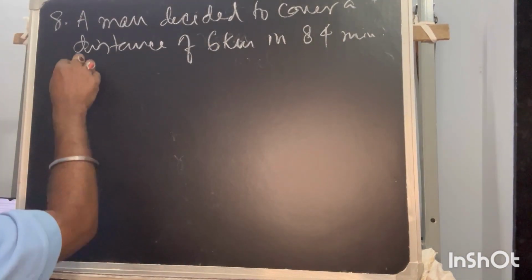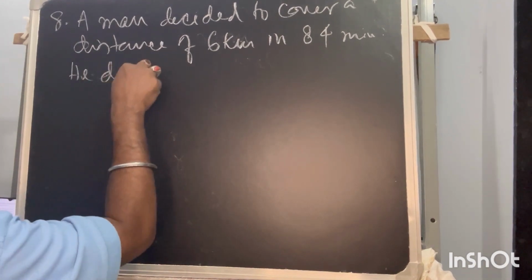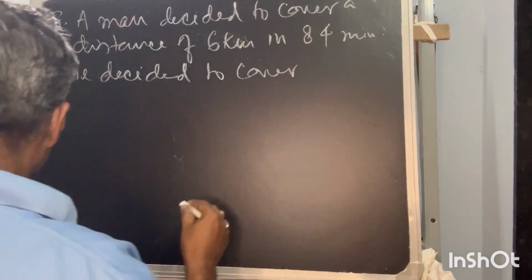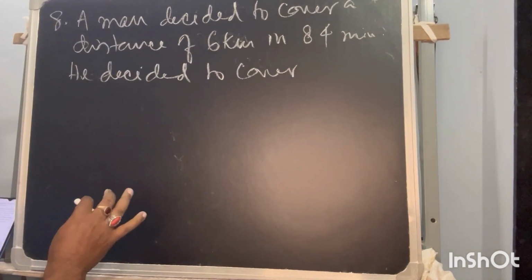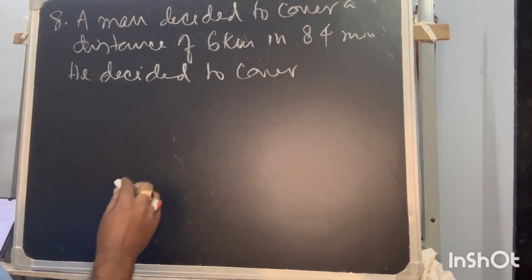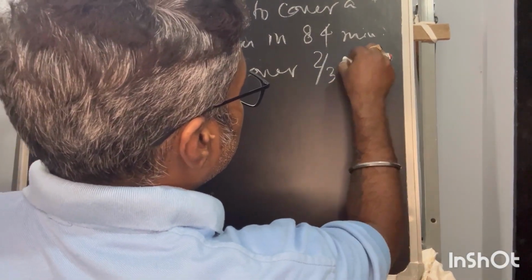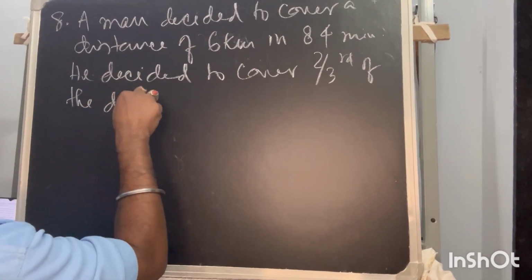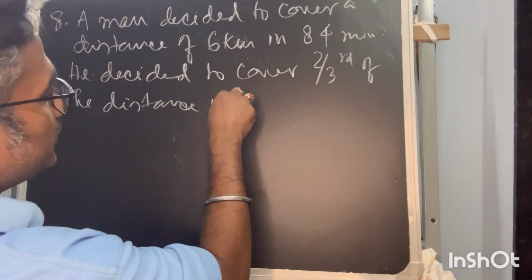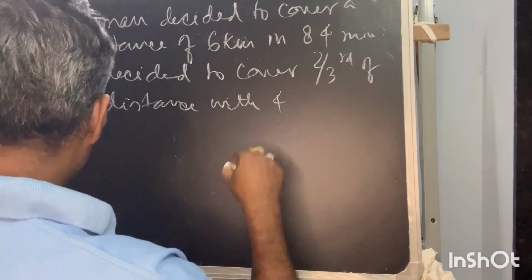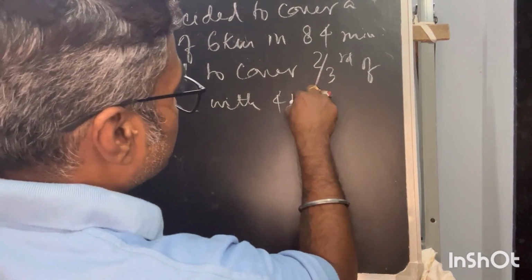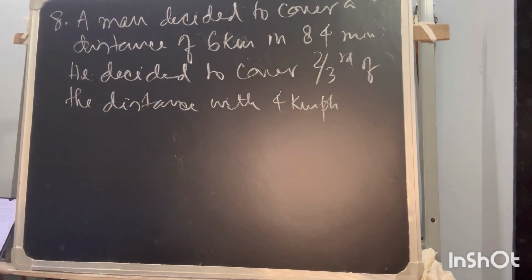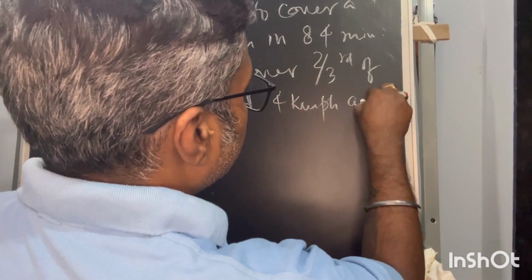He decided to cover 2/3 of the distance with 4 kmph, and the remaining with a different speed.